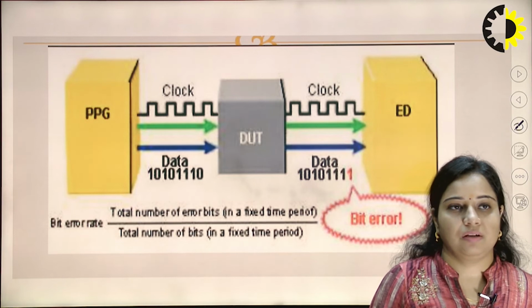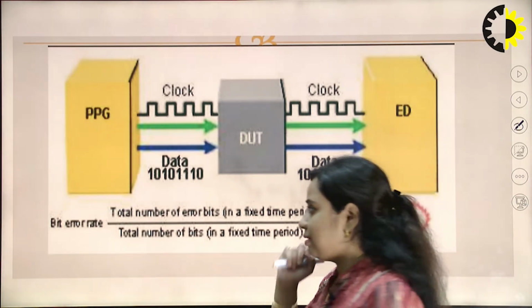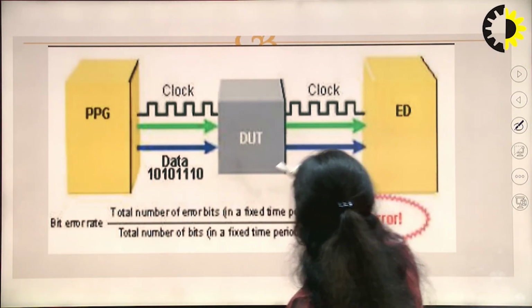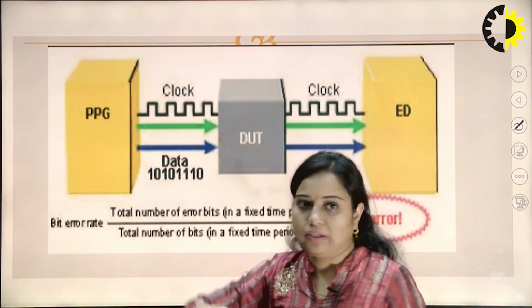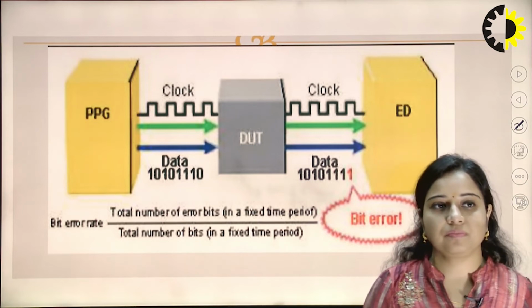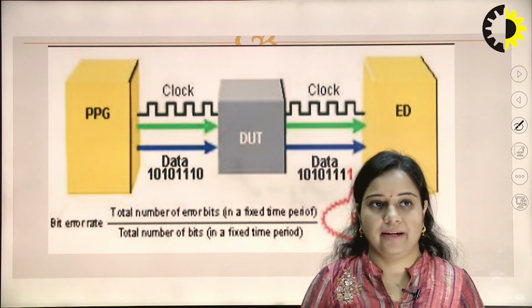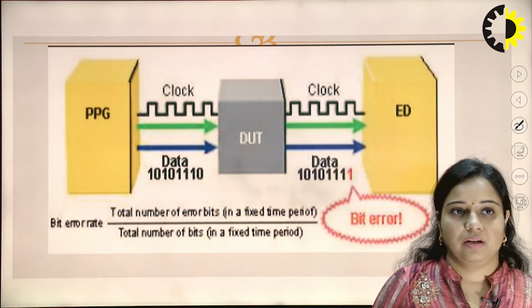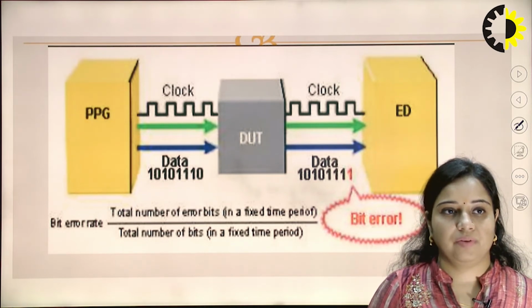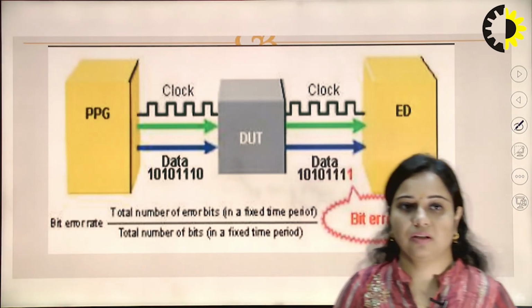Now, this is a very nice diagram which will explain what the bit error rate is. Let us say there is a transmitter, this is an interfacing unit, and this will be the end unit. This is the clock signal, meaning for a particular time slot. Let us say for the first 5 seconds we are seeing one kind of signal, and during this the data will be considered, and then at the receiver side we will analyze the data, and we can compare what has been transmitted and what has been received.